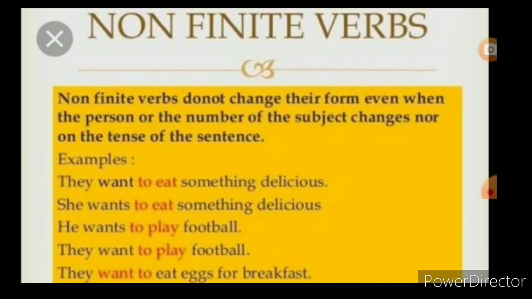Now look at the tense here. Wants, look. He wants to play football. To shows the action. To play, so to is added along with the verb. They want to play football. Look, wants. They want to eat eggs for breakfast.